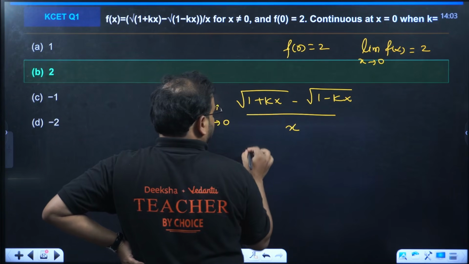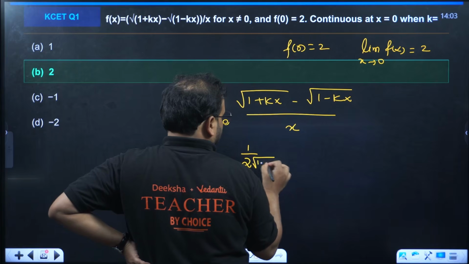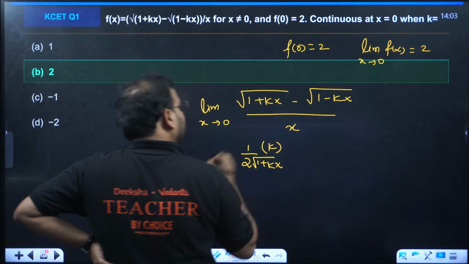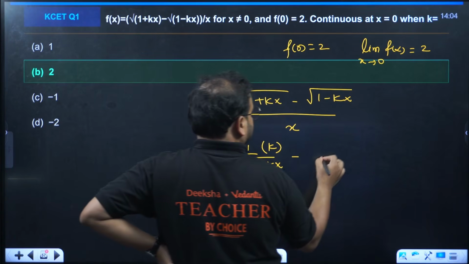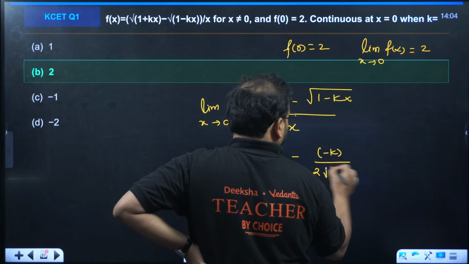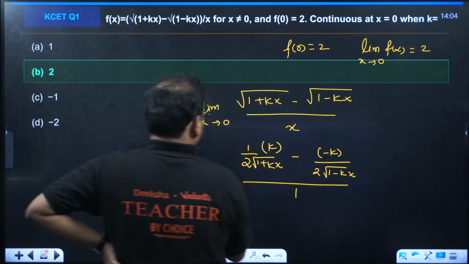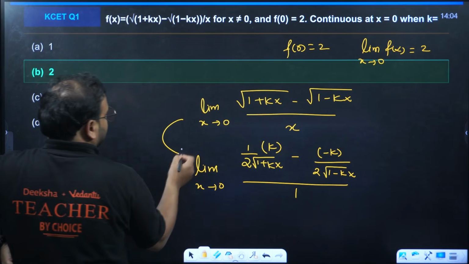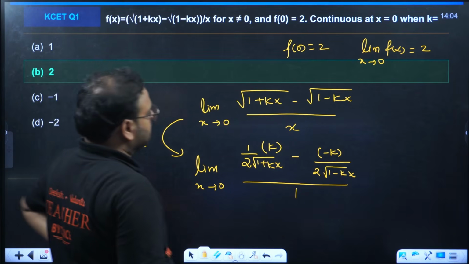You'll have 1 by 2 root 1 plus kx, times k, minus, same way, minus k over here, divided by 1 by 2 root 1 minus kx upon 1. Just to make sure that you understand, we have applied here the L'Hopital rule.